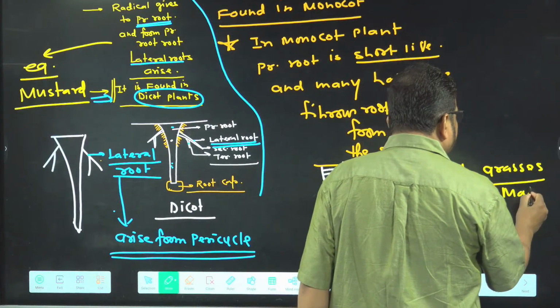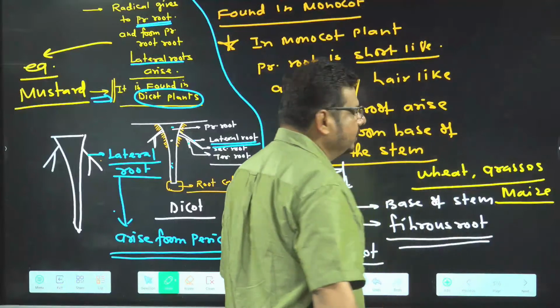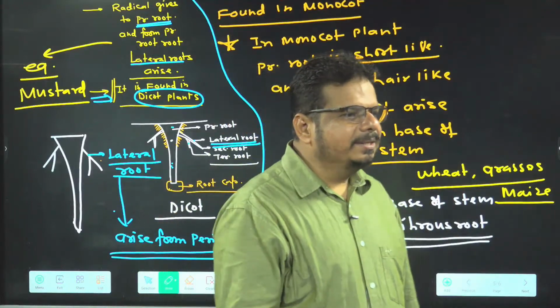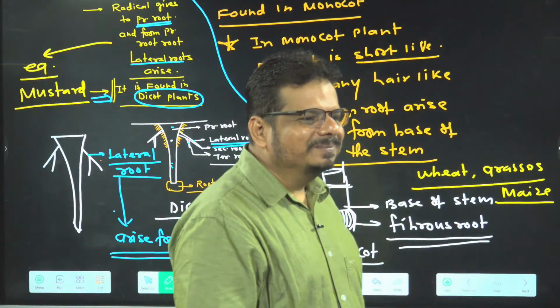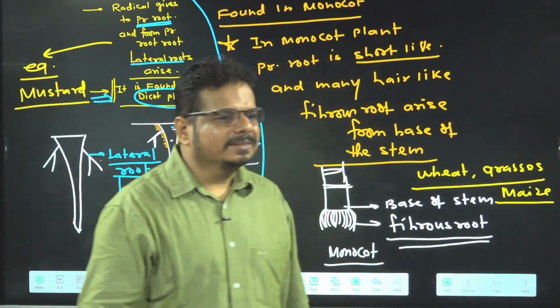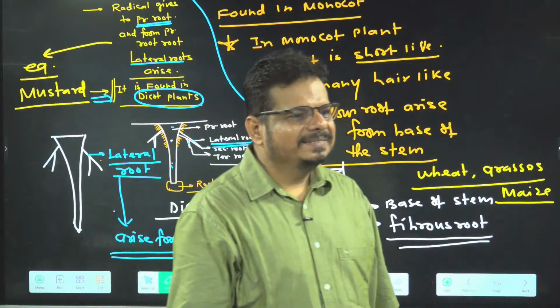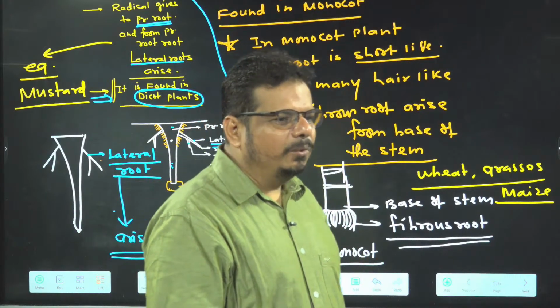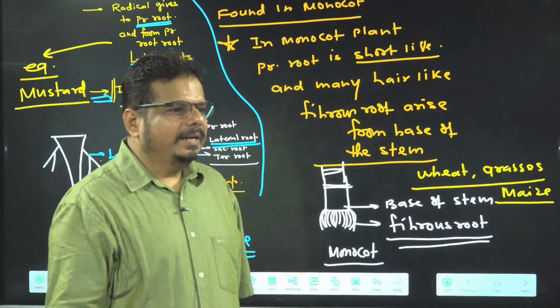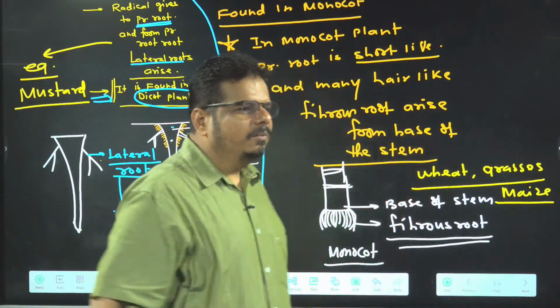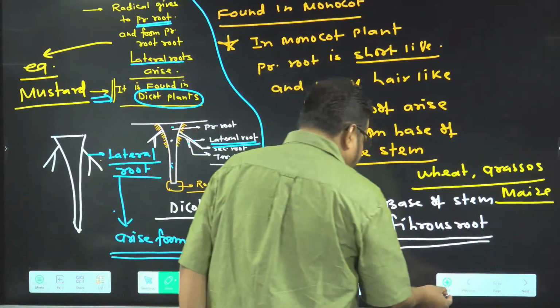Maize, which kind of root is there? Fibrous root is there. Rice, which kind of root is there? Taproot or fibrous root? In rice, fibrous root is there. In monocot plants, fibrous root is there. Now we are coming to adventitious root.